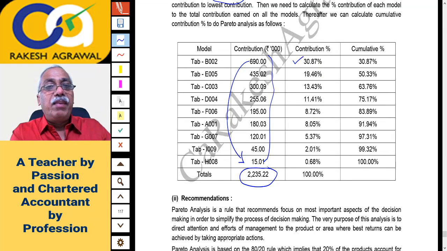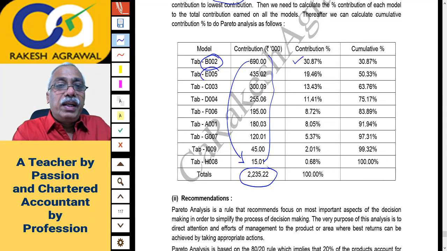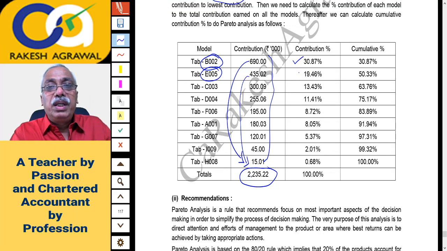It means only your tablet B002 generates 30.87% of the total contribution generated by all your products. Then the next tablet, E005, generates a contribution of 435.02 divided by total contribution, which gives a percentage of 19.46%. So this E005 model generates 19.46% of the total contribution generated by all the products.